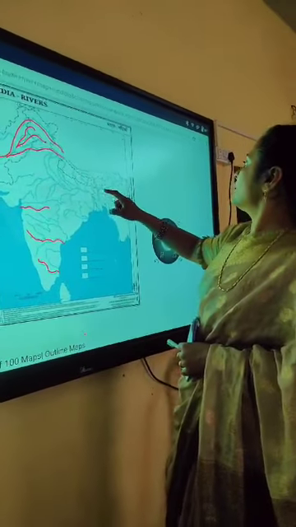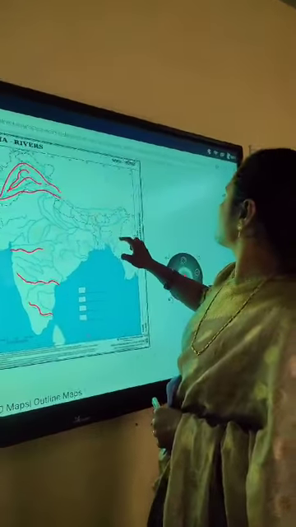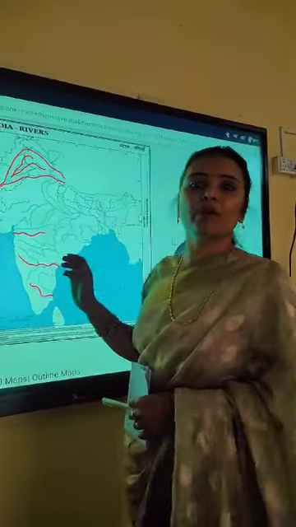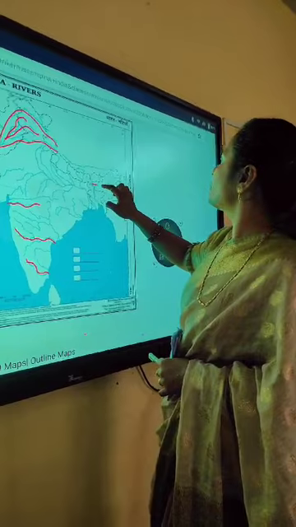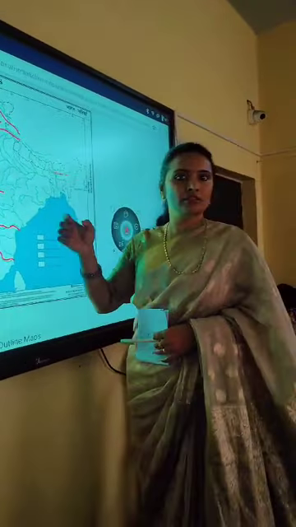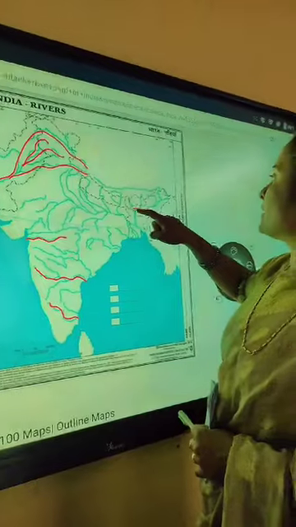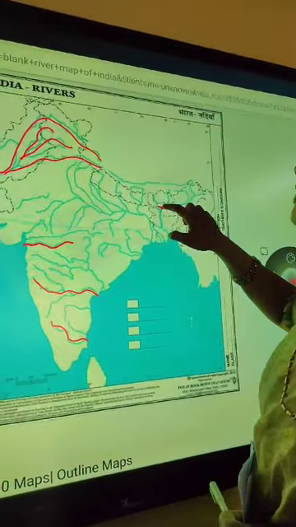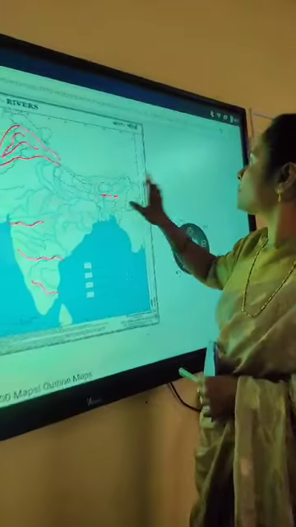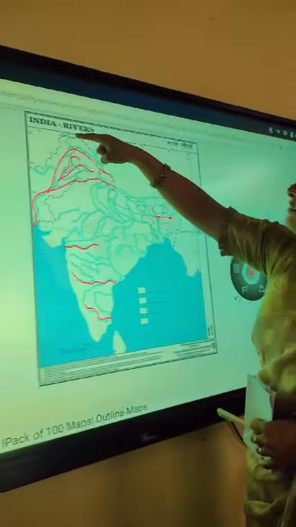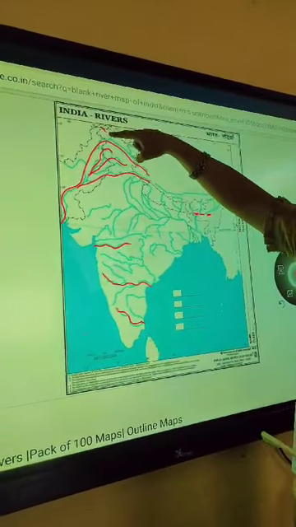Here you can see Meghalaya. Downside of the Brahmaputra river, you can locate Garo, Khasi and Jaintia. Come closer to the screen. See Garo, Khasi and Jaintia in a straight line with a little gap. You need to locate Garo, Khasi, Jaintia, and we can see the stretch of the Himalaya.